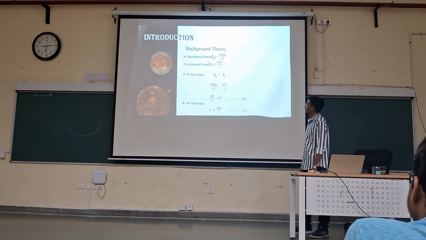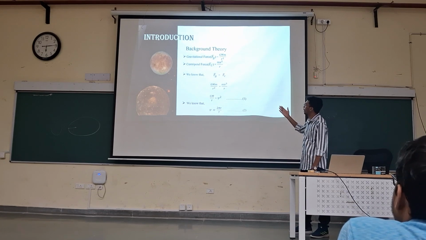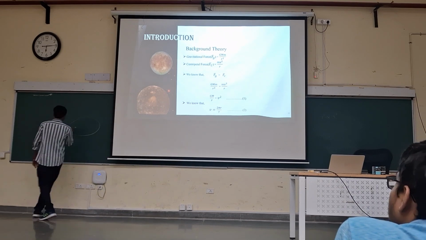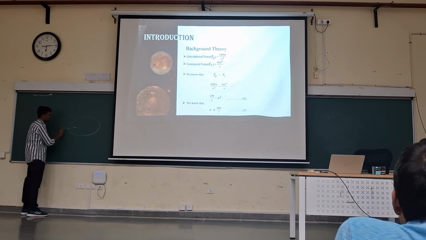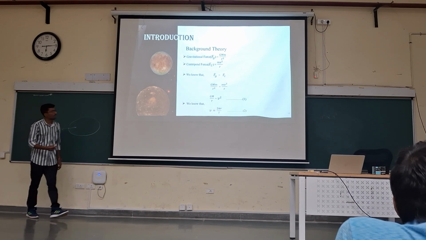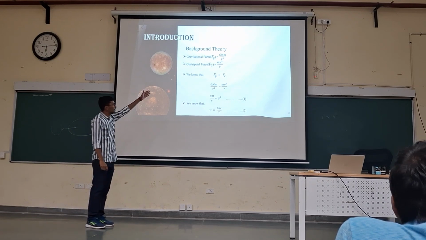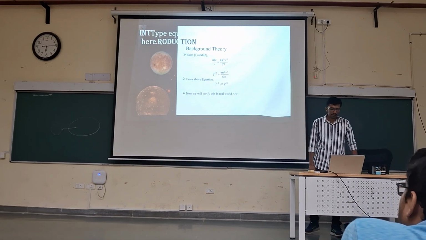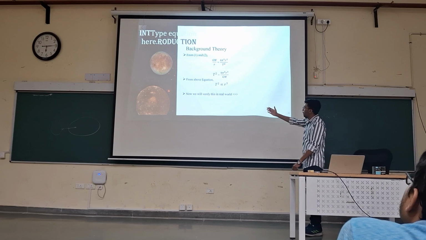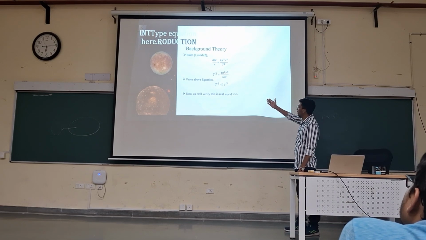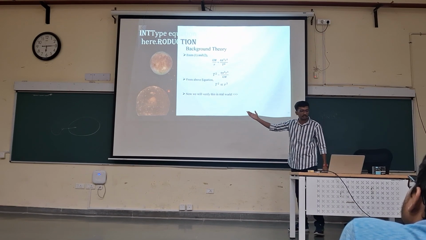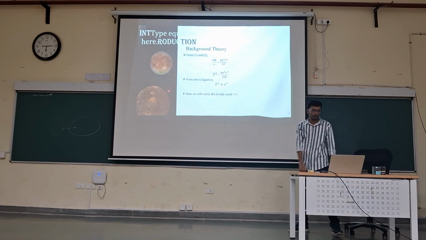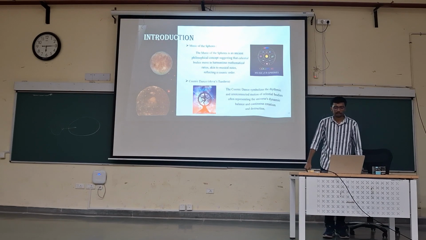First we will prove Kepler's third law theoretically. Here, as we know, gravitational force works like this, and centrifugal force works like this, and they are equal to each other. By doing these calculations further, we reach the place where we see that T squared is directly proportional to R cubed, where R is the distance between the Moon and Jupiter.